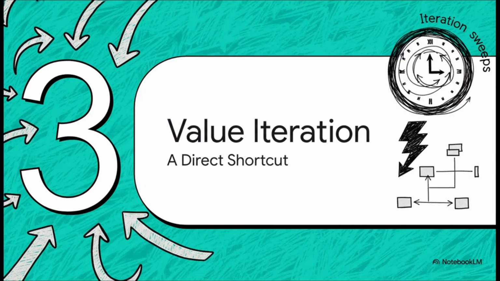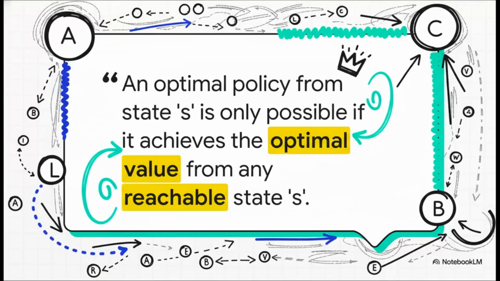Policy iteration is fantastic, but that evaluation step can sometimes take a lot of sweeps. So you might be wondering, is there a shortcut? And yes, there is. It's called value iteration. Value iteration is built on something called the principle of optimality. It sounds fancy, but it's really just common sense.